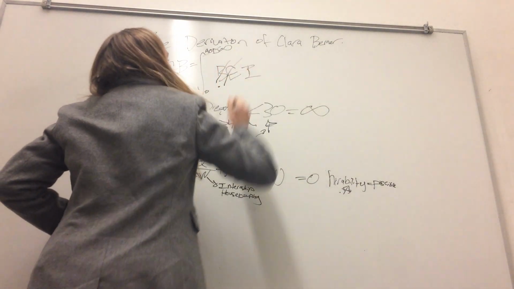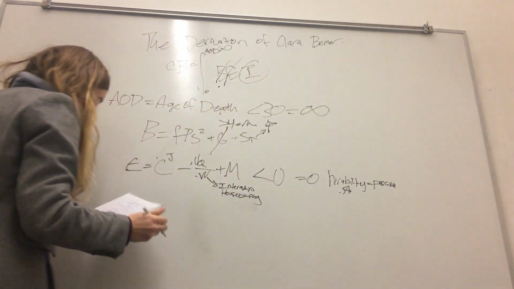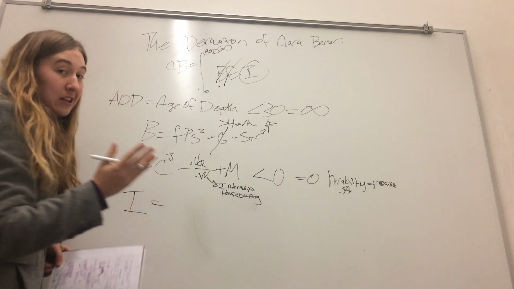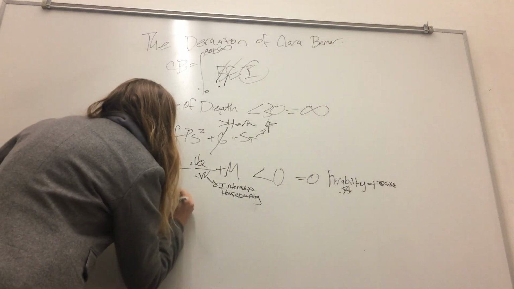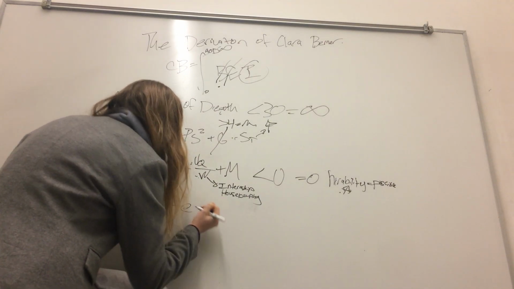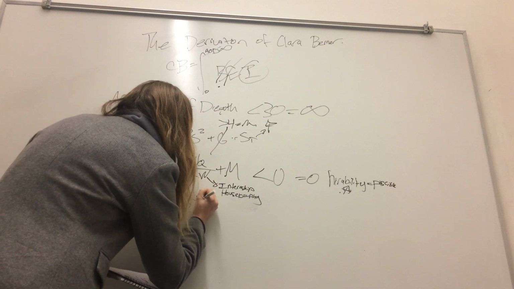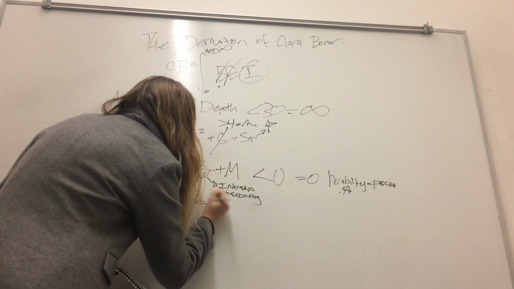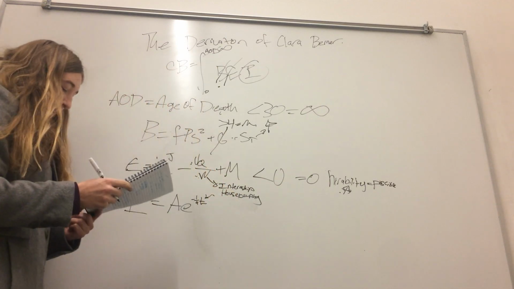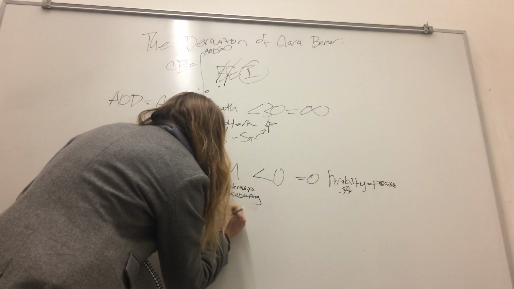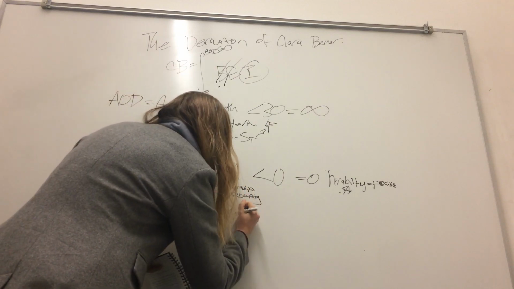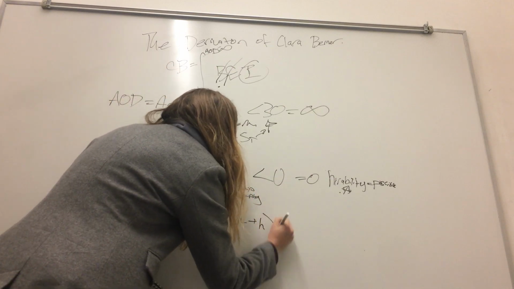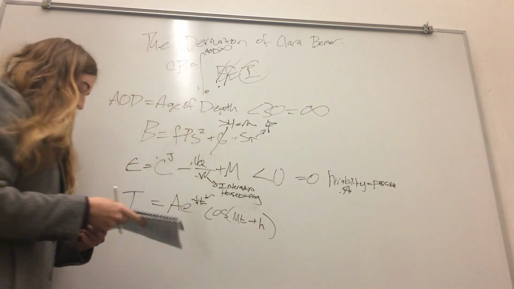Now we have our E taken care of, our experience, and last finally is our interest level. This is the interesting factor of Clara Berner. This is how interesting I am. This is A for initial awesomeness times e to the negative 1/4 of 4 years of college. That might increase if I get a master's. Times the time factor, which is time in the school. As time goes on, the cosine of MT, music times time, plus horses. These are 2 pretty big defining factors in my life.